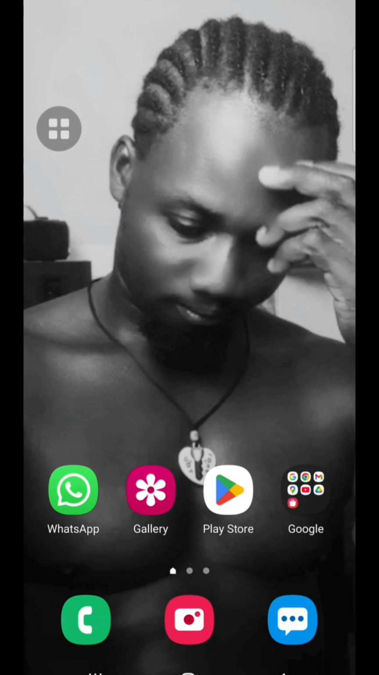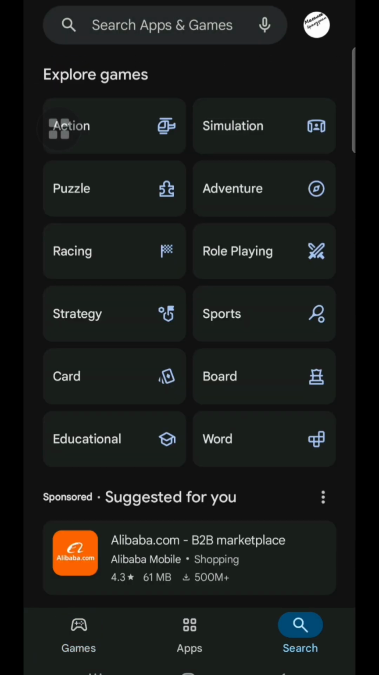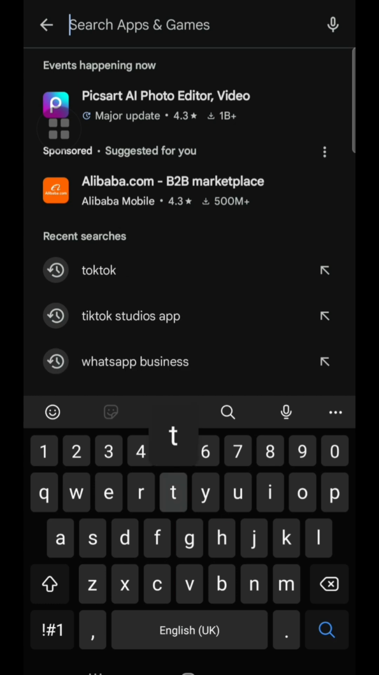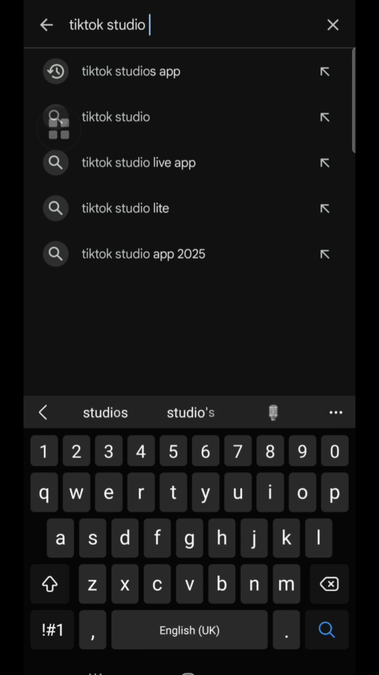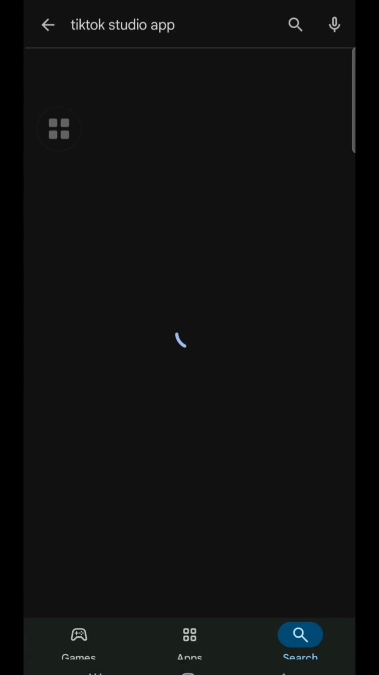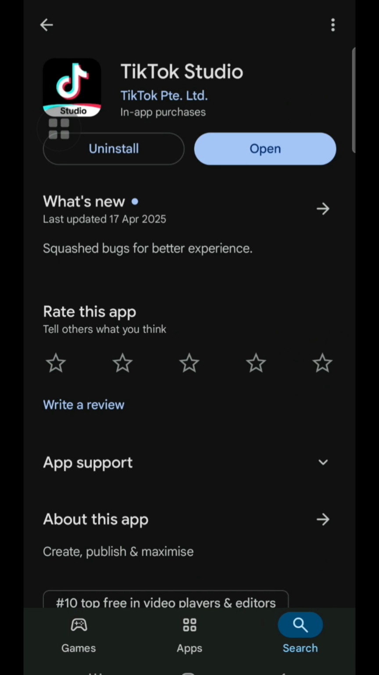Now let's dive into it. Let's click on Play Store. Click on search and search for TikTok Studio. Click on TikTok Studio app. Now if you have it, just update it. If you don't have it, kindly download it and install it. Now let's click on open.